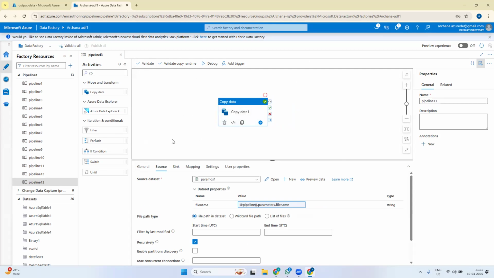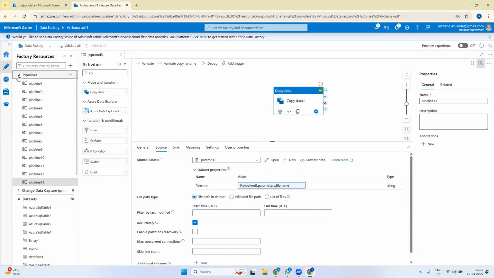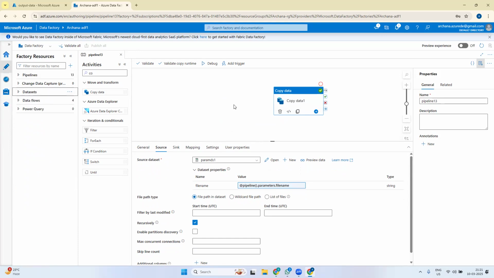So if we are parameterizing this, when we have all the file names in a particular folder, we can pass each file name into this pipeline. Say there are 10 files in a folder. Each file name should come and be given to that copy data activity so that it is processed using this parameterized dataset. That is the advantage here. We'll see in this session how we use a parameterized dataset. Okay, so this is how we use it.